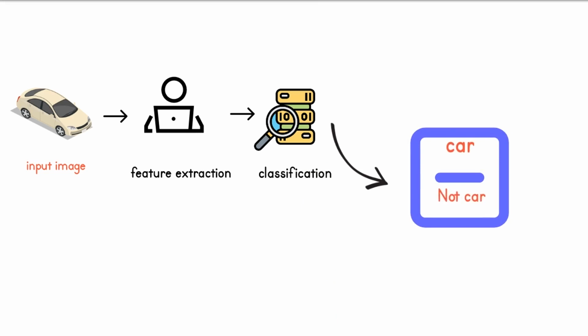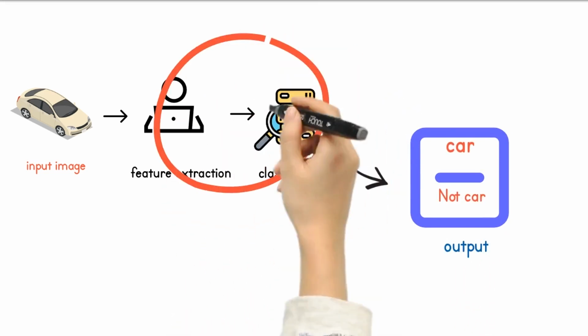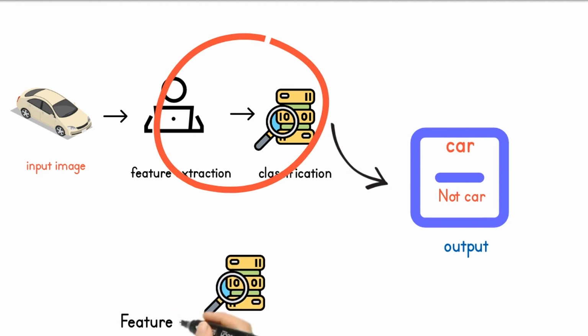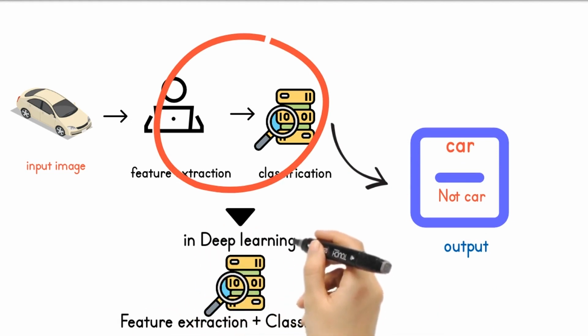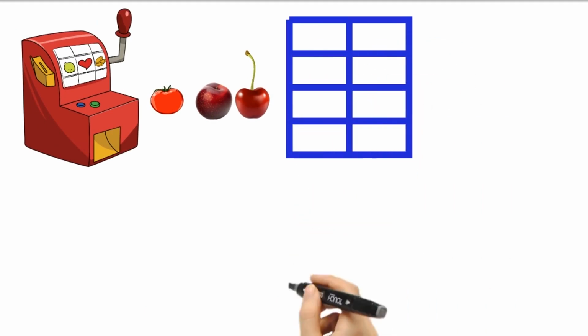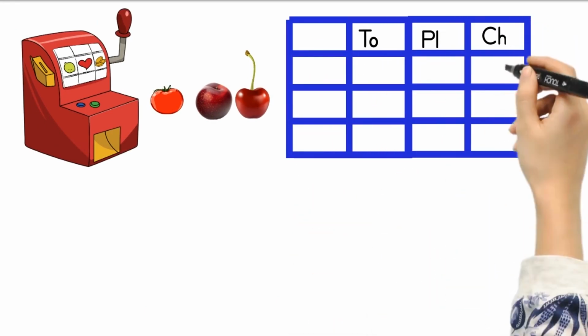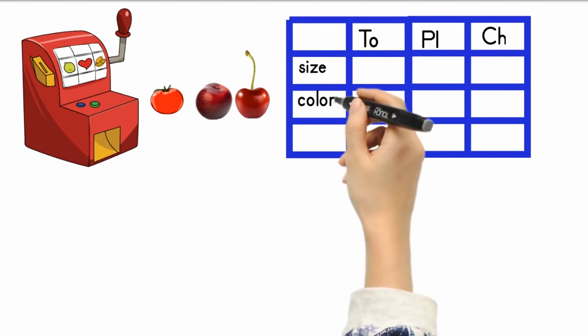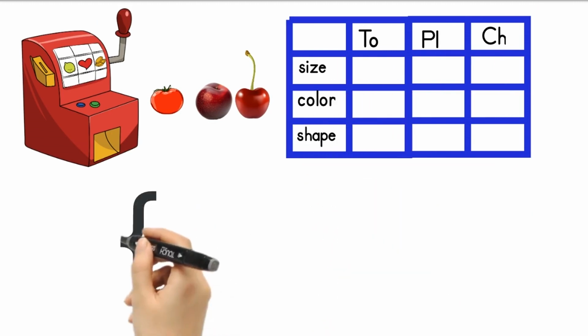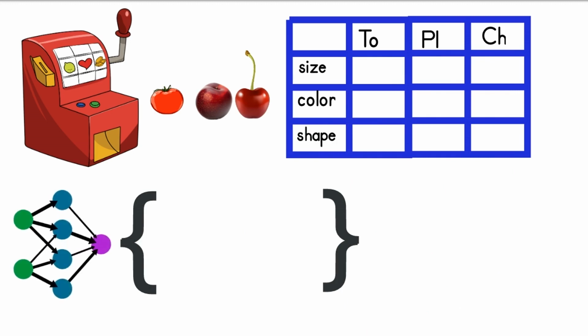Machine learning uses data preprocessing driven by algorithms, while relevant characteristics from images are automatically retrieved using a deep learning approach. Let's say we create a machine that sorts and differentiates between tomato, plums and cherry. If we do this using machine learning, we have to tell the features of each fruit based on its size, color, shape, and so on. On the other hand, in deep learning, the features are picked out by the neural network itself